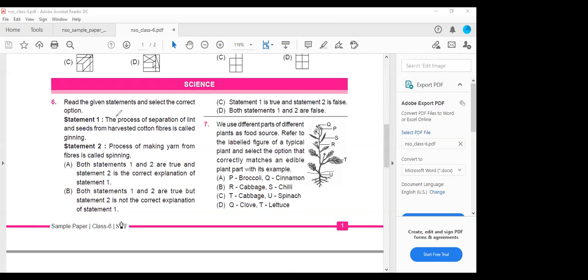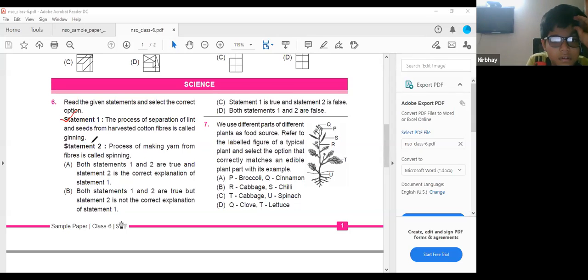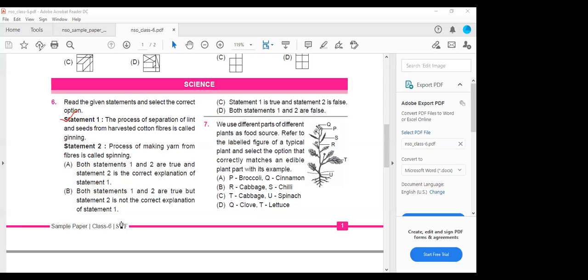Next, read the given statements and select the option. The process of separation of lint and seeds from the harvested cotton fibers is called ginning. This is correct. The statement is correct. Lint means the small buds that form if you are wearing cotton cloth. That is called lint.